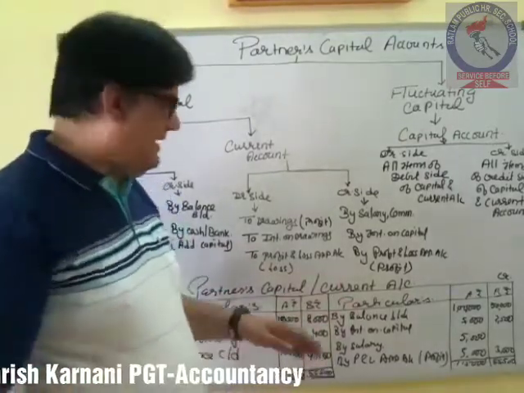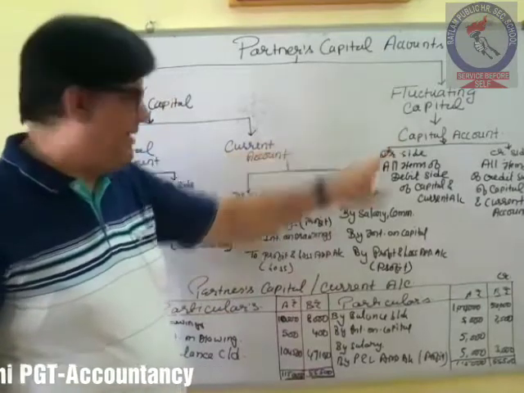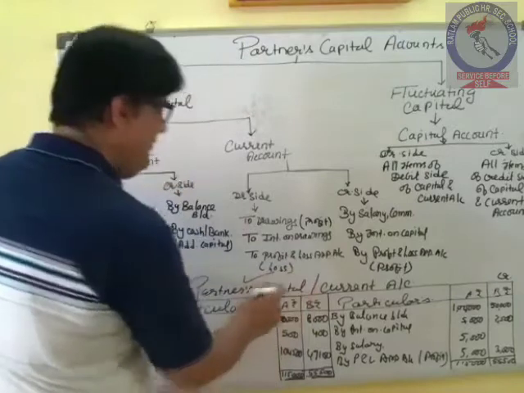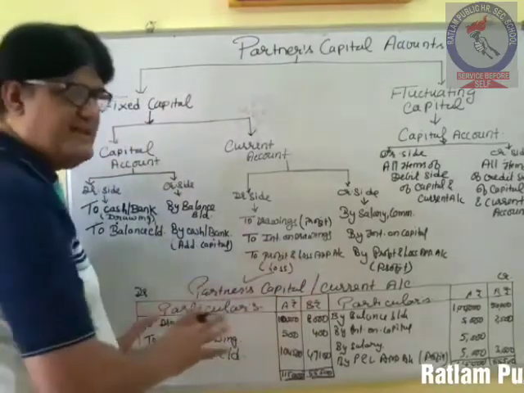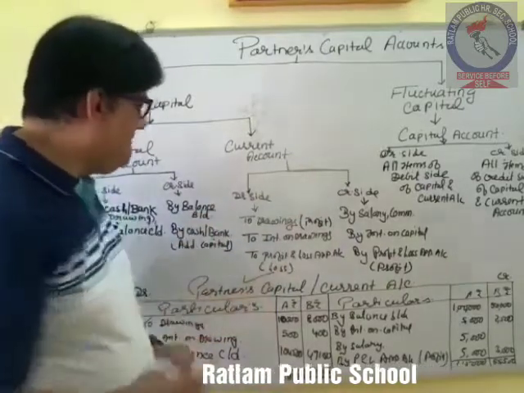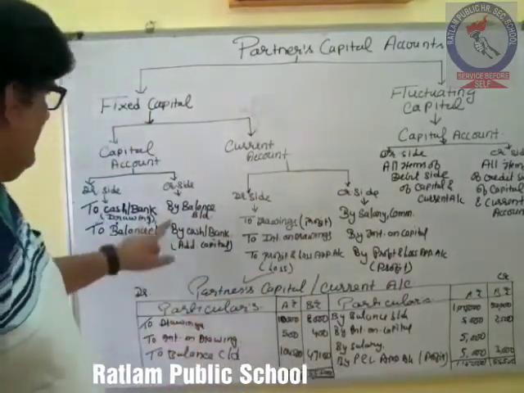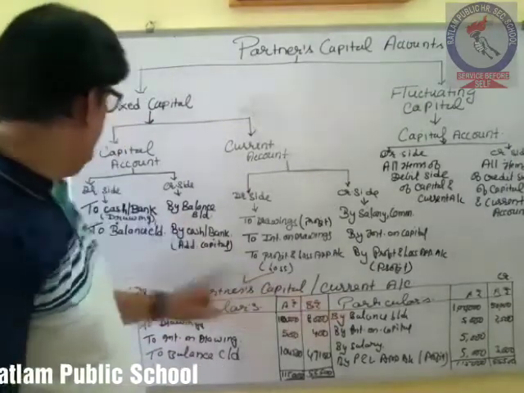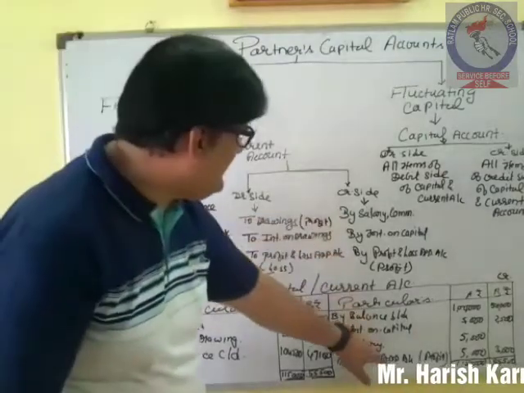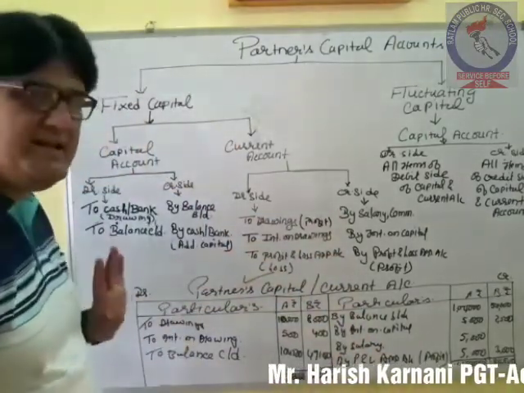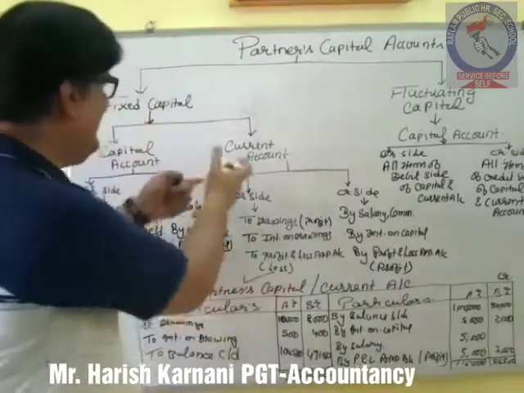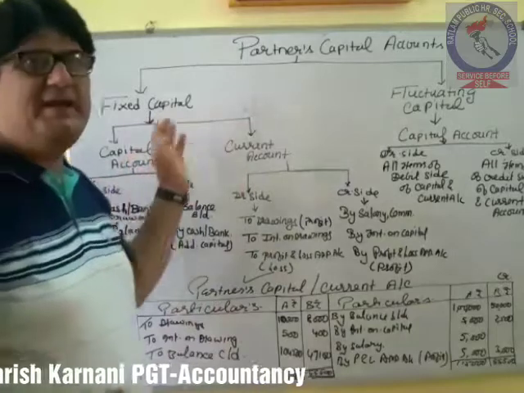Okay. So in case of fluctuating capital, we are only preparing one account. So it is partner capital account only. Format is the same for all the three accounts. Okay, so partner capital, and what we have seen is that we have recorded the opening balance here, closing balance also here. We have recorded all the adjustments here. So that means it is a combination of capital and current account which we are preparing in case of fluctuating capital.